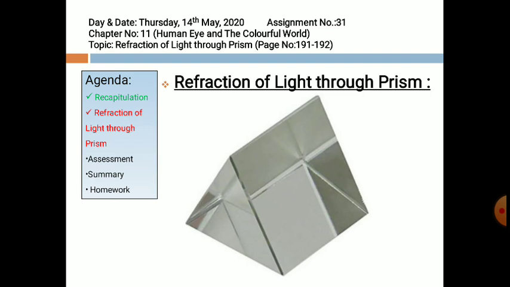Now there is an important term, angle of deviation. The angle by which the emergent ray, that is the ray which is coming out of the prism, I repeat, the angle by which the emergent ray is deviated from the direction of the incident ray. Emergent ray और incident ray के बीच में जो angle बनेगा, that is known as angle of deviation.